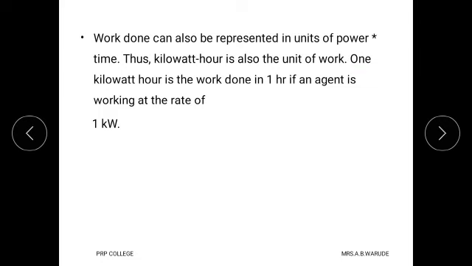Work done can also be represented in units of power and time. Thus kilowatt hour is also a unit of work, and 1 kilowatt hour is the work done in 1 hour if an agent is working at the rate of 1 kilowatt. This is also 1 unit of work done.